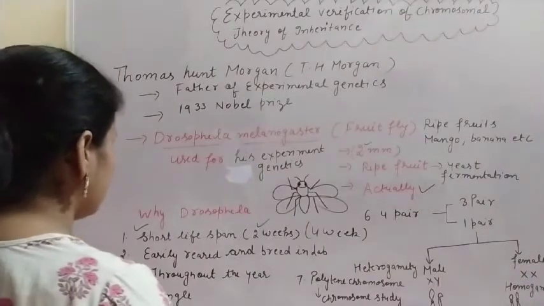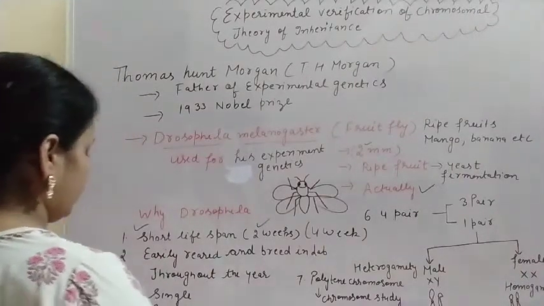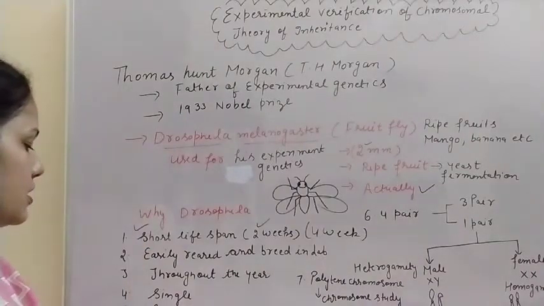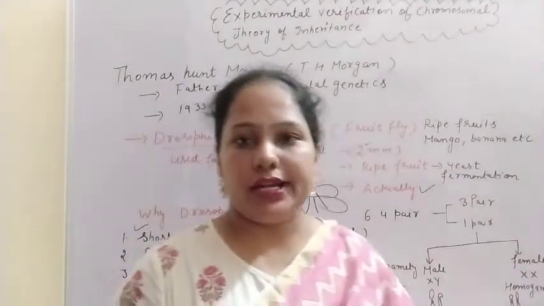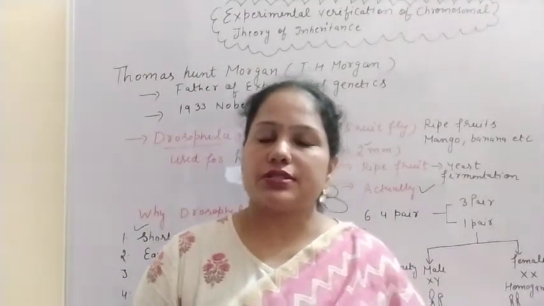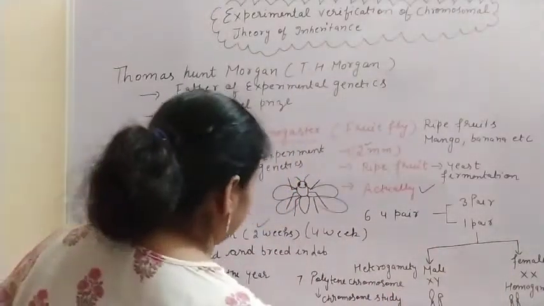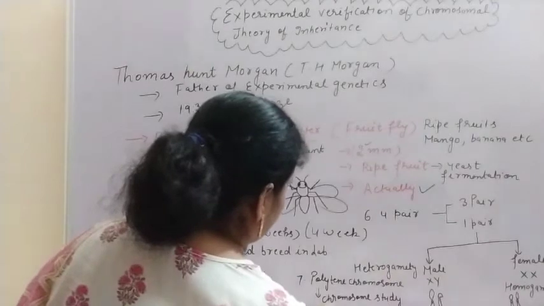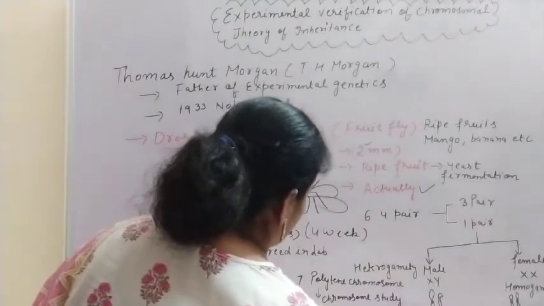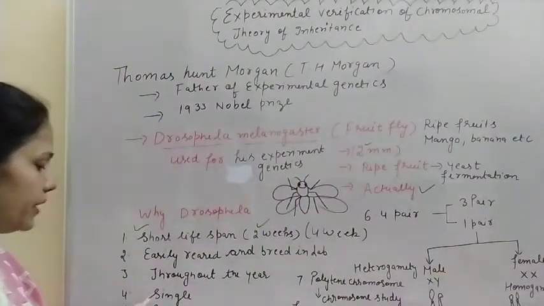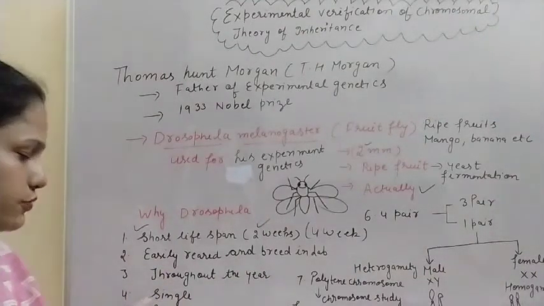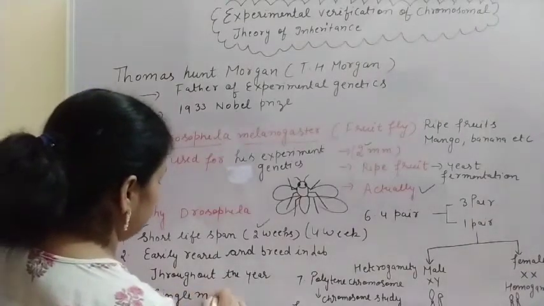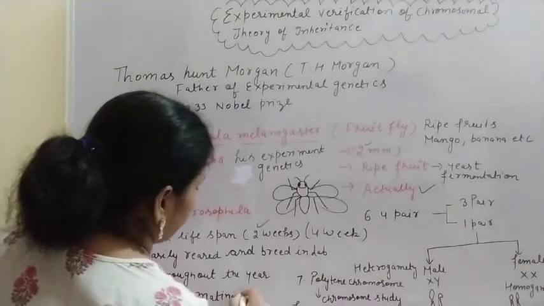And next is that sexual dimorphism is there. In case of Drosophila, there is a sexual dimorphism, means male and female can be easily identified. Easily identified means there is a difference. Females are larger as compared to males. And a single mating, or you can say a single breeding, can produce hundreds of offspring. So we can say a single mating produces hundreds of offspring.